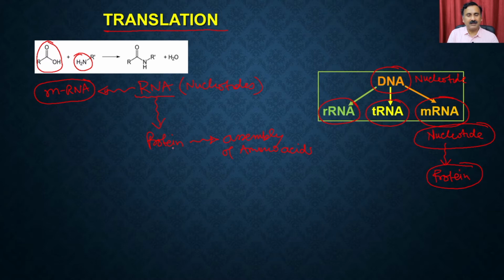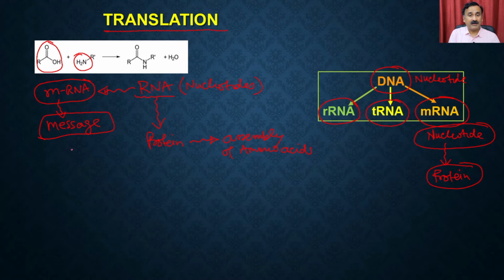So you see that translation is actually a multi-step process where you require machinery so that it can interpret the information given in the messenger RNA. So messenger RNA has the message, right? This message is telling you in what sequence you are going to assemble the amino acids, but that message has to be interpreted by the machinery.